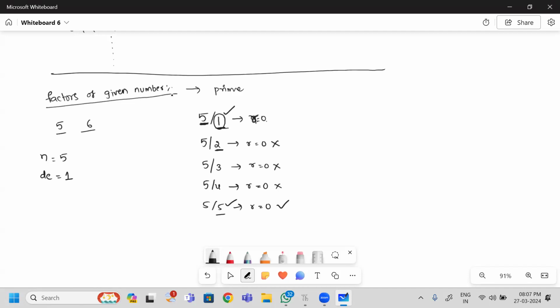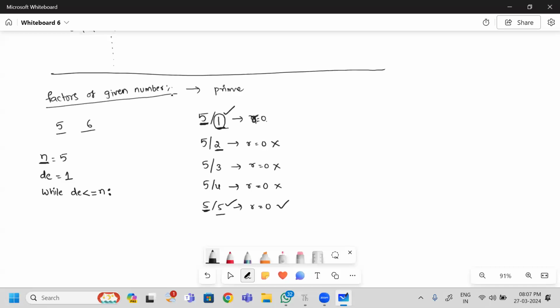Next, which number do I need to take as a counter? This denominator I need to take as a counter. So how many times am I going to continue the same operation until we reach the given number? The given number is n and the denominator is updating by 1. Yes, very good. So I am going to continue the same process until the current value of the denominator is less than or equal to n.